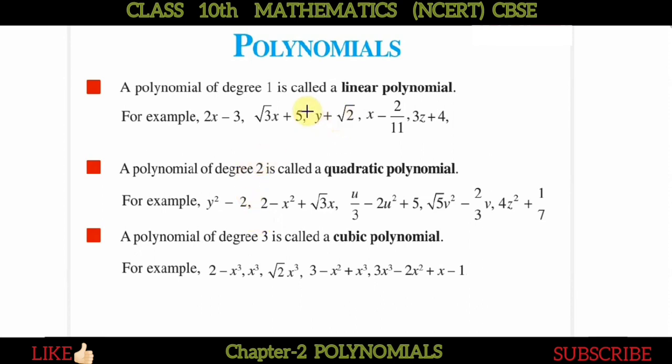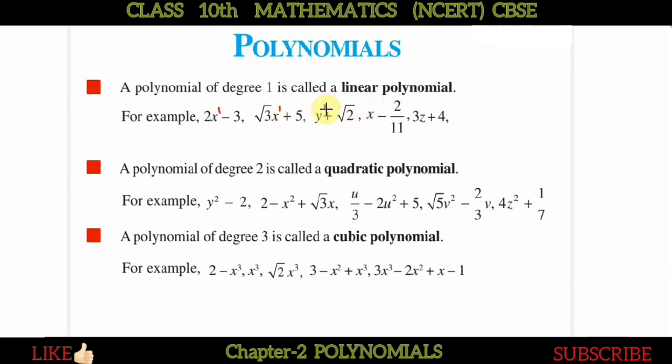Depending on the degree or power of the variable, it is called a linear, quadratic, or cubic polynomial. So the polynomial of degree 1 is called the linear polynomial. In all the examples shown above for the linear polynomial, you can see that the power of the variable is 1.